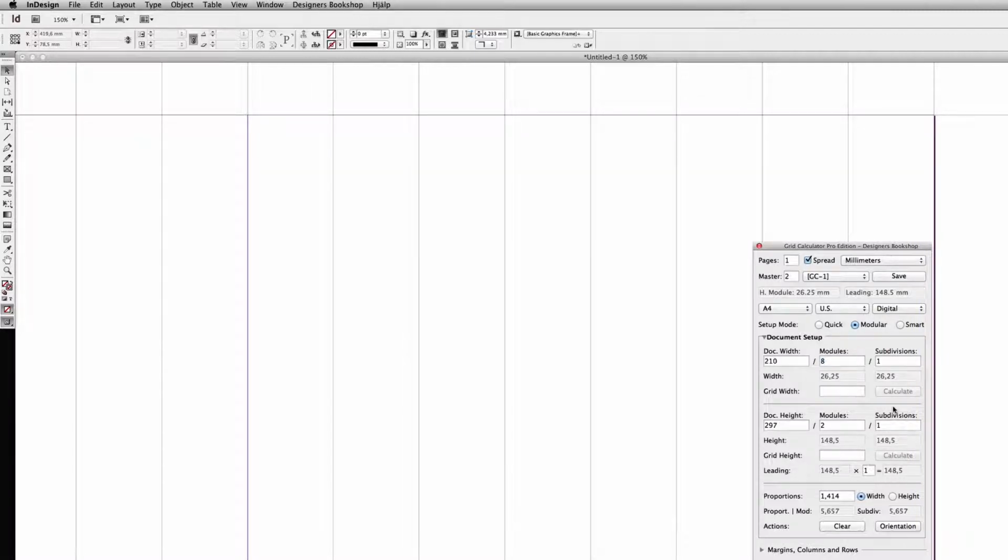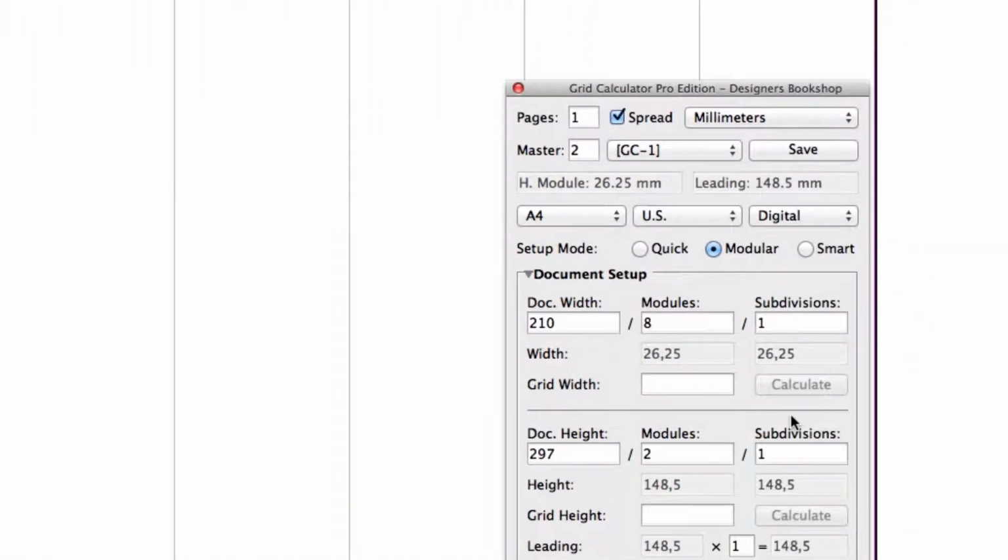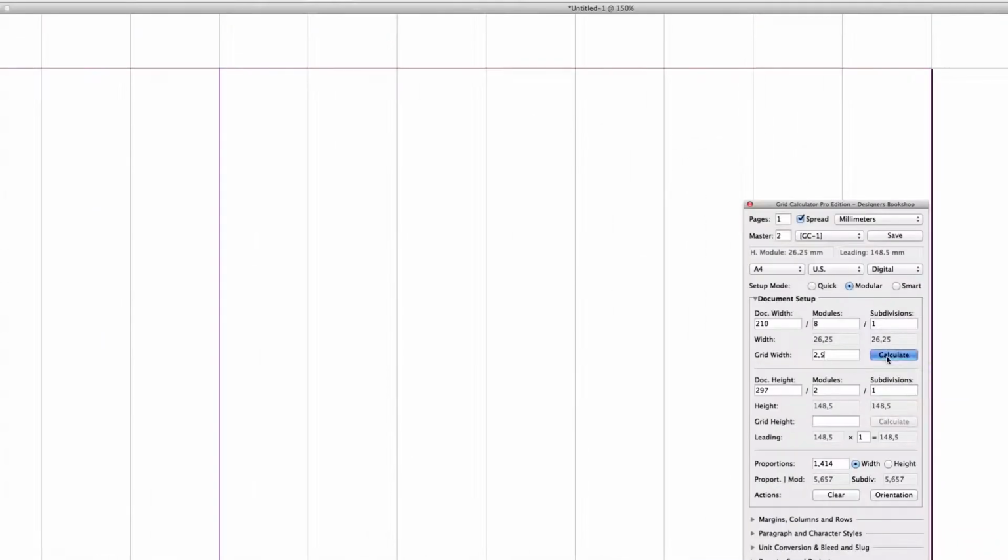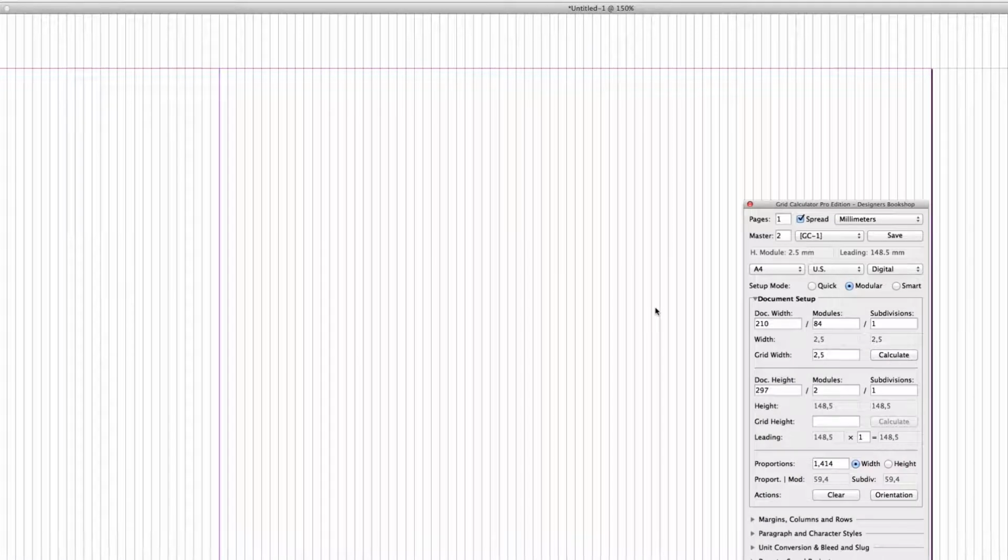I'm going to continue to grid width here. If I would like to set my grid width to a specific value or something as close as possible to that, for example 2.5 millimeters, I'm going to enter that and press calculate. This is going to divide the document the number of times required to achieve this value. In this case, it was 84 times.